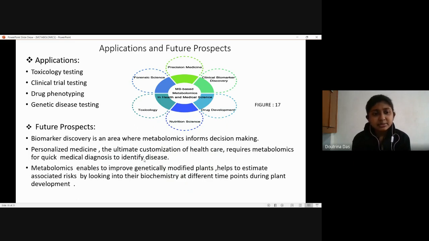The second one is personalized medicine. Personalized medicine is the ultimate customization of healthcare, which requires metabolomics for quick medical diagnosis to identify the disease. And metabolomics also helps to improve certain genetically modified plants, helps to estimate the associated risk by looking into their biochemistry at different time points during plant development. So the last point is related to the field of agriculture. The first two are related to the field of medicine.